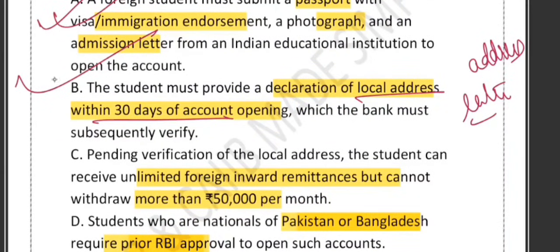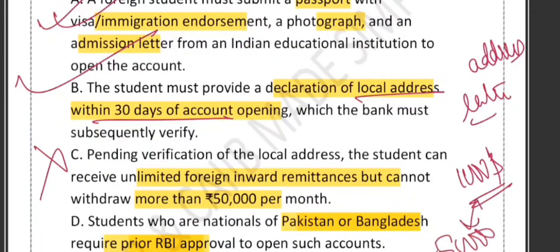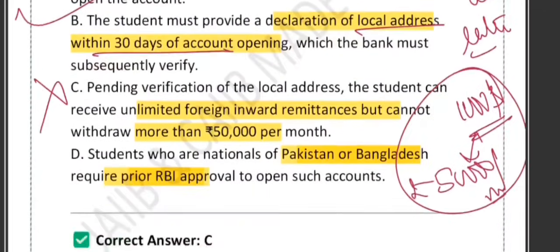This is not correct. This is wrong. The truth is that, before the local address is verified, the student cannot receive unlimited foreign remittance. After it is verified, then they can receive. Right. And RBI limits foreign remittance to how much? $1,000, until the address verification is done. And also withdrawals are capped at 50,000 rupees per month, until the address verification is done. So this word unlimited inward remittance is incorrect.